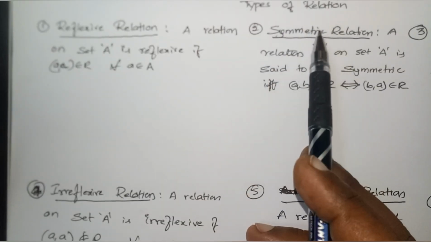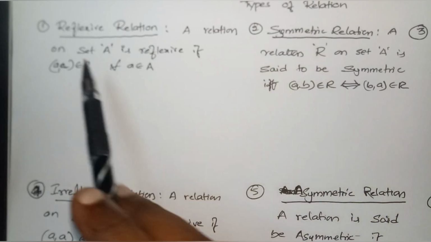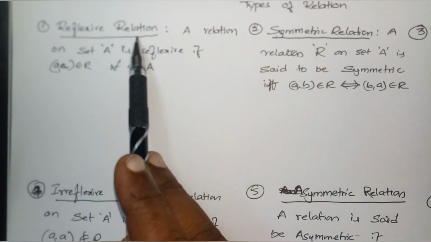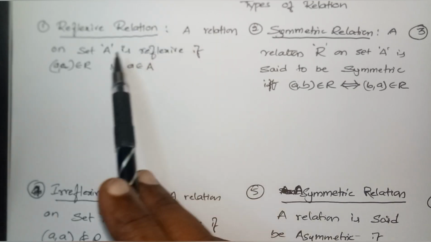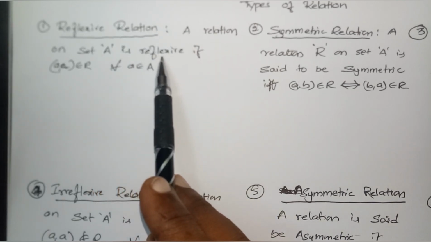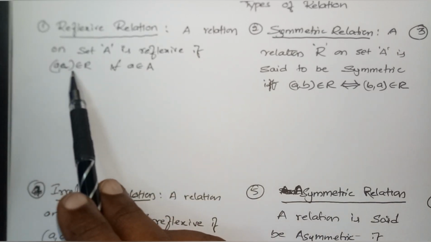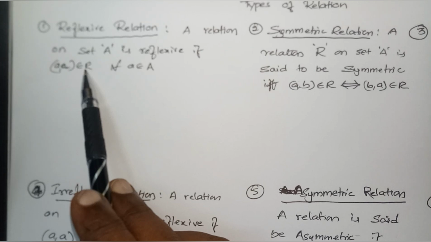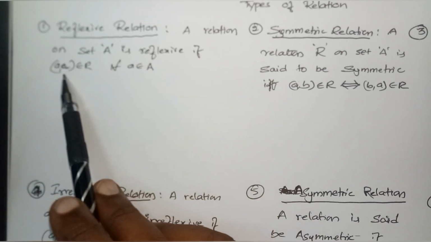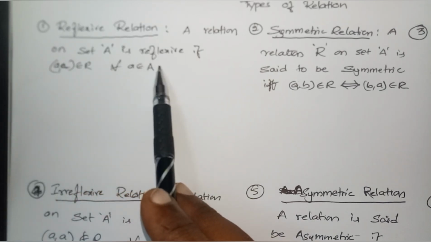In types of relation, what is a reflexive relation? Which relation is called a reflexive relation? A relation on set A is said to be reflexive if (a,a) belongs to R for each a belongs to A.